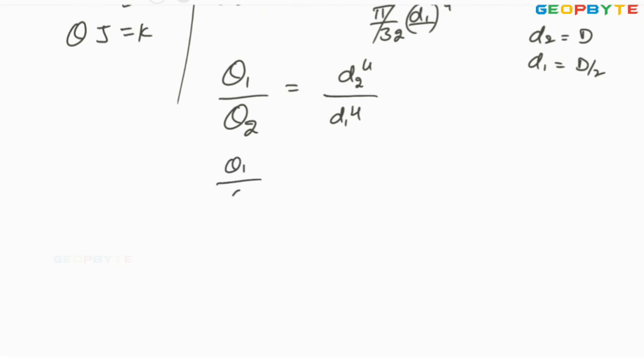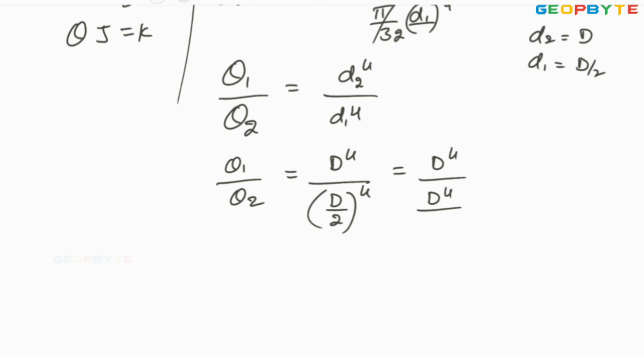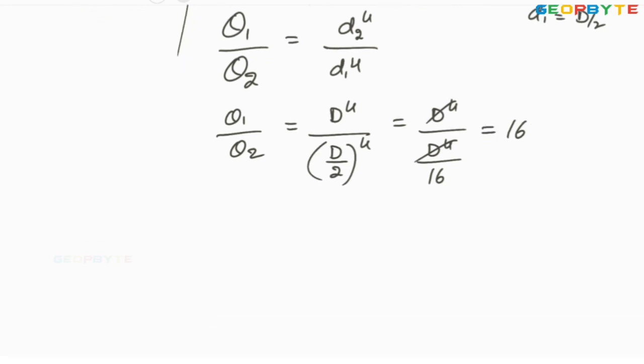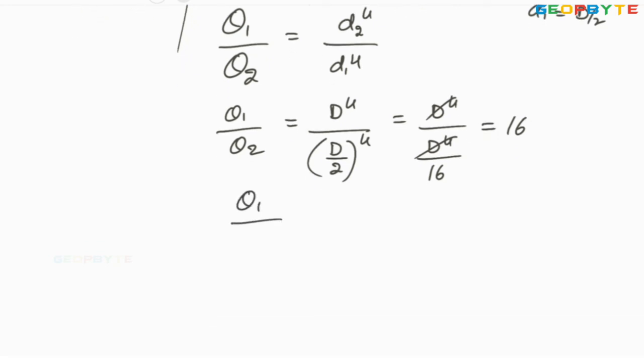So theta 1 by theta 2 equals d power 4 by (d by 2) whole power 4, which equals 2 power 4, equal to 16.